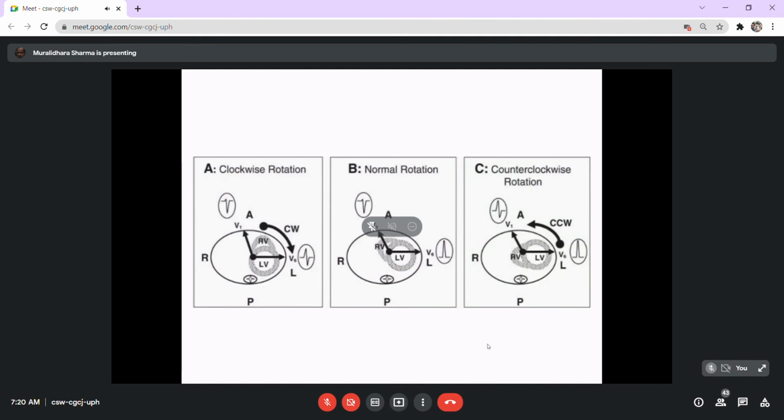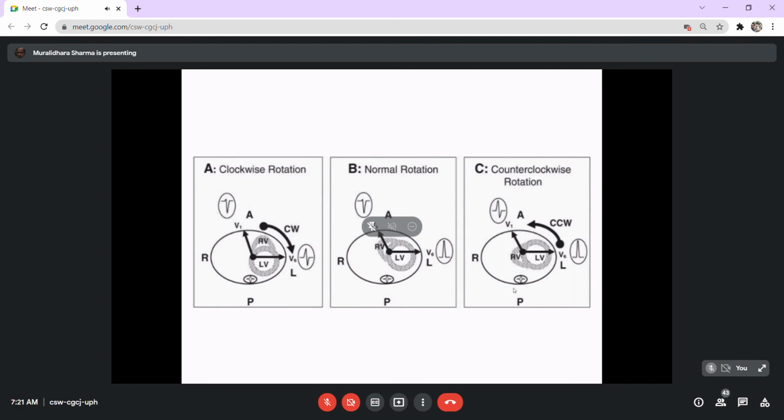But the axis from these chest leads could be altered due to a variation in the position of the heart. Anatomically, we usually consider the position of the heart as left and right, but in reality, the position of the heart can change significantly from person to person. So the normal rotation of the heart would be of this position where the left is more towards the anterior side. Whereas it could have different sorts of rotation, clockwise or counterclockwise.